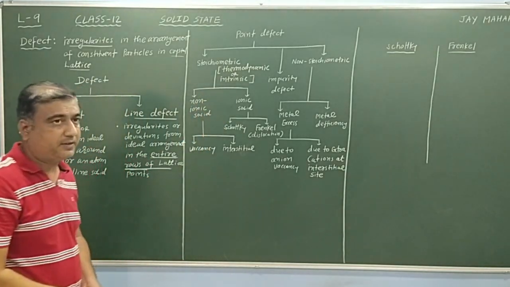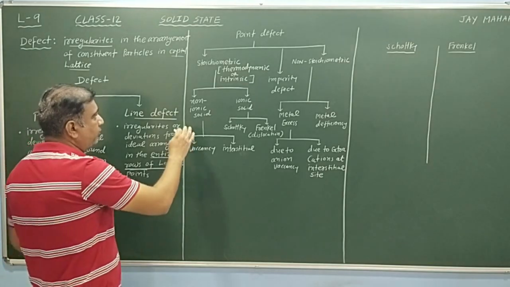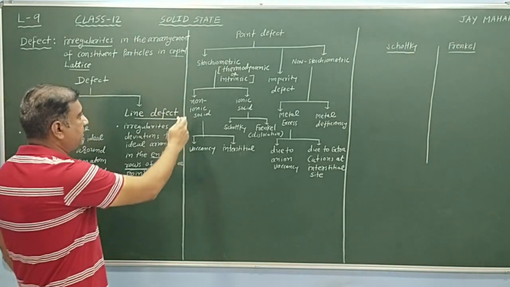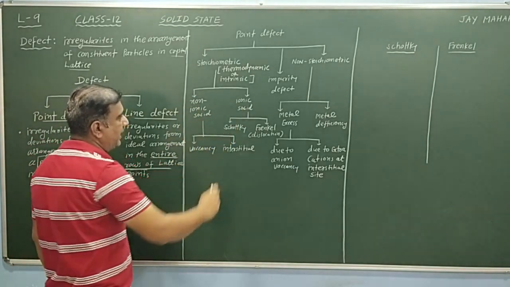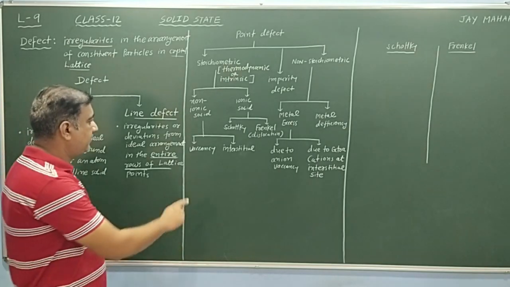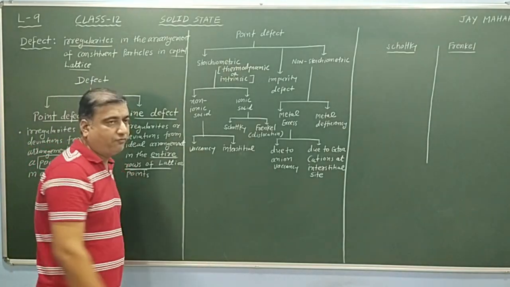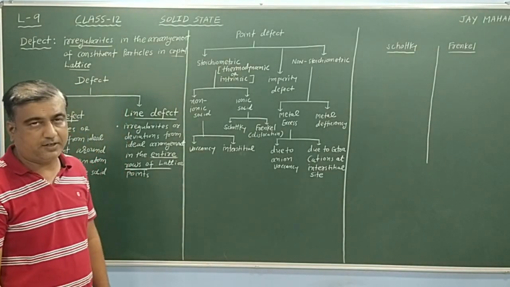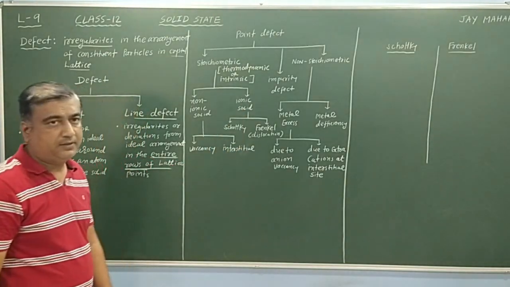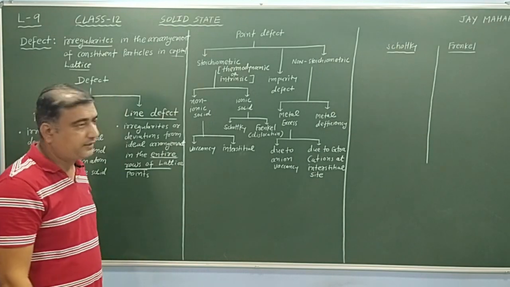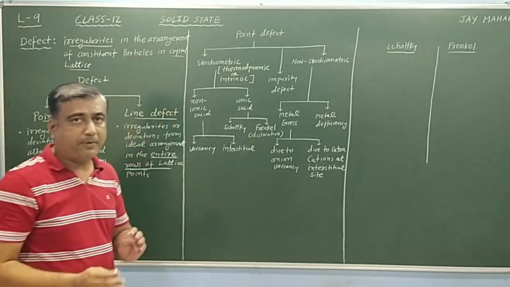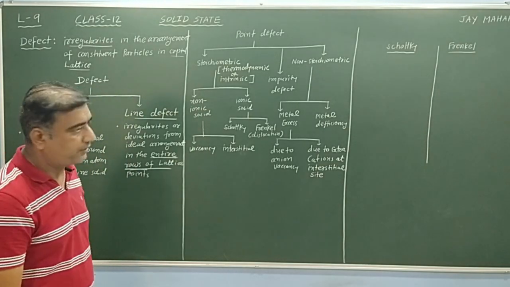Stoichiometric defect can be further classified because it is possible in two types of substance: non-ionic solid and ionic solid. When present in non-ionic solid, they are classified into vacancy defect and interstitial defect. When present in ionic solid, they are classified as Schottky defect and Frankel defect. Frankel defect is also known as dislocation defect.